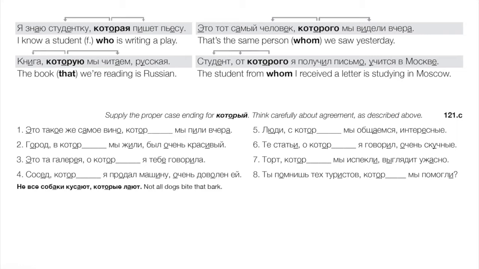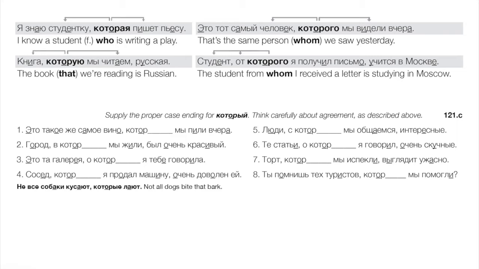Okay, we're talking about студент. That's going to be который. And here, it's rather straightforward. We're using который after a preposition, от, which takes the genitive. So that tells us what case we need, right? Студент, от которого я получил письмо, учится в Москве.